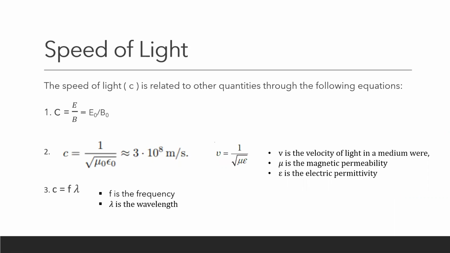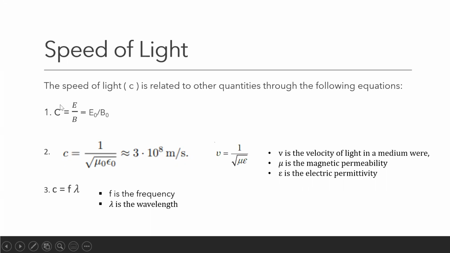Now, the speed of light is a special quantity. Do you know of anything which can travel at a speed larger than that of light? Not yet. We haven't discovered anything which can travel at a speed which is larger than the speed of light through vacuum. So the speed of light through vacuum is related to some of the quantities, and here we are going to see some equations which will be very helpful when you solve problems.